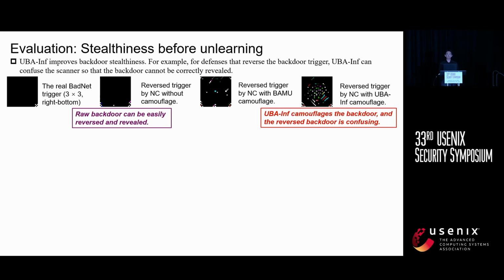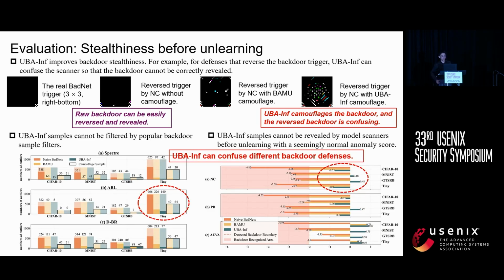We evaluate UBA-Inf stealthiness by testing it against backdoor defenses. Let me first talk about the stealthiness before unlearning. We compared the reverse triggers of Neural Cleanse. UBA-Inf's camouflage made the reverse trigger much more distorted than that with no camouflage or merely label-corrected camouflage, highlighting superior ability of concealment. Additionally, tests with other defenses like sample filters or model scanners confirmed that UBA-Inf hides the backdoor more effectively than methods with no camouflage or only label-corrected camouflage.